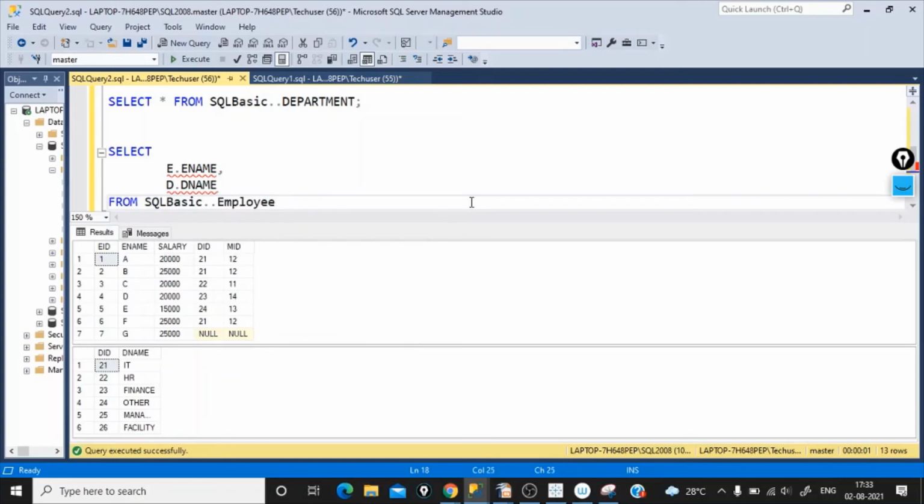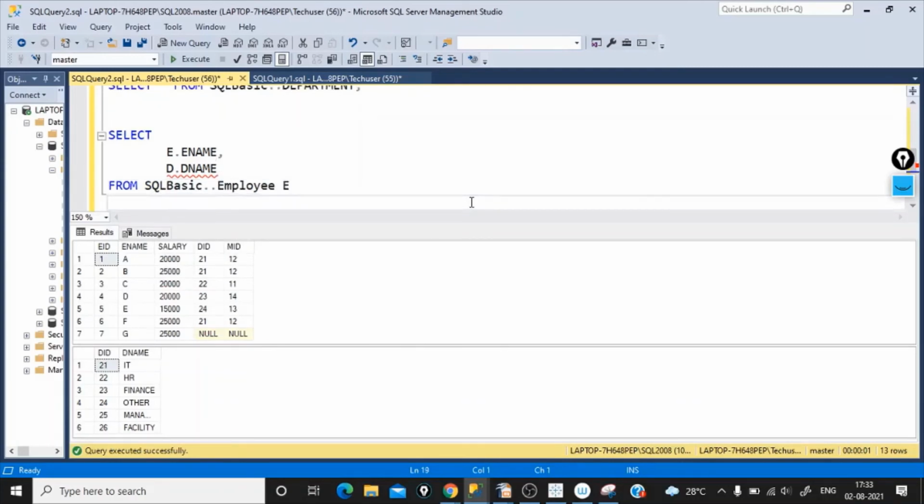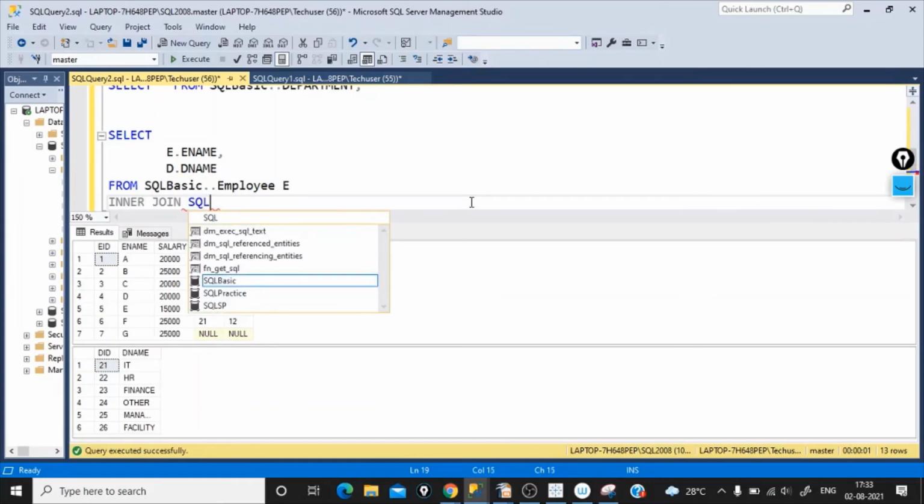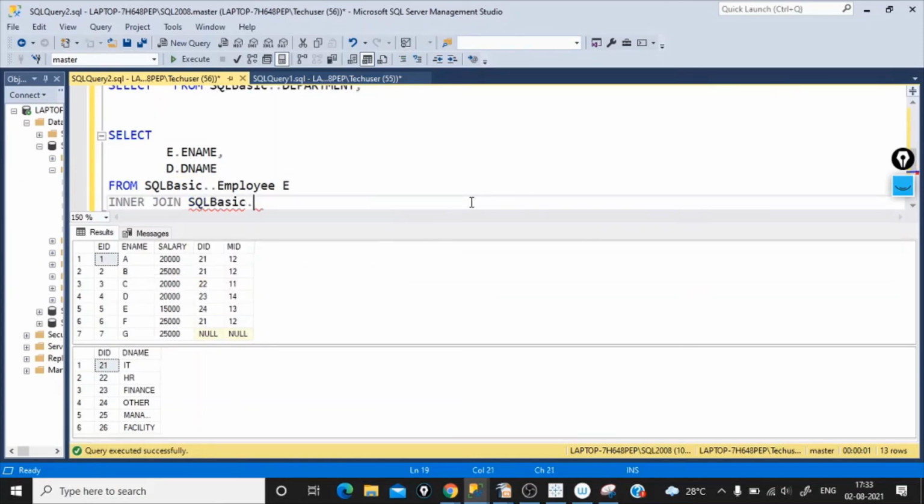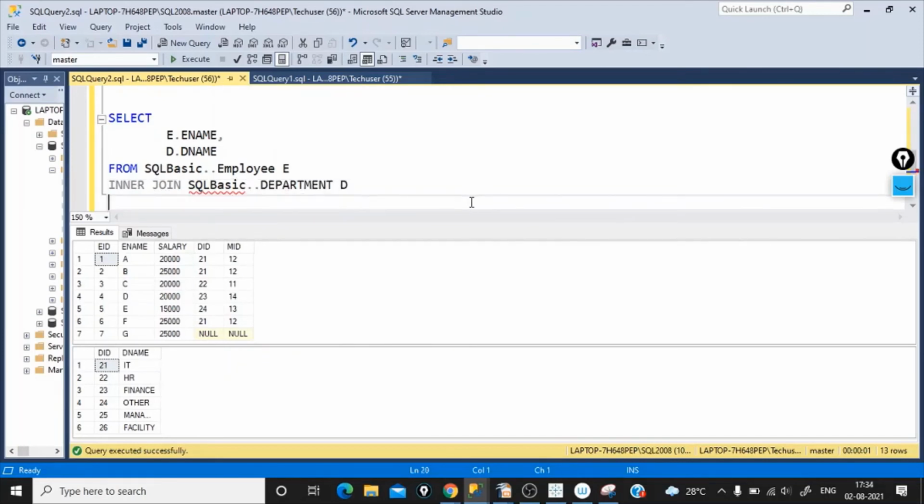I'm just giving an alias as E. We are doing inner join SQL basic dot department D on which column? On E dot DID equal to D dot DID.